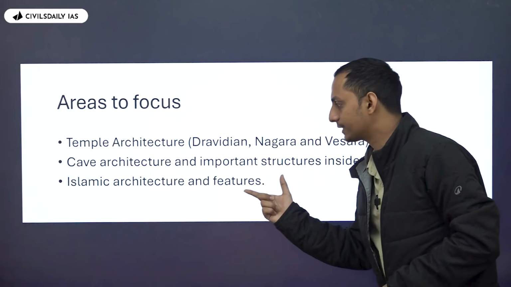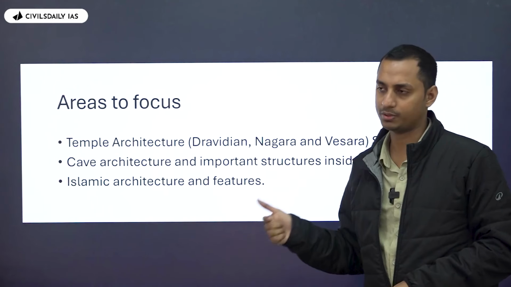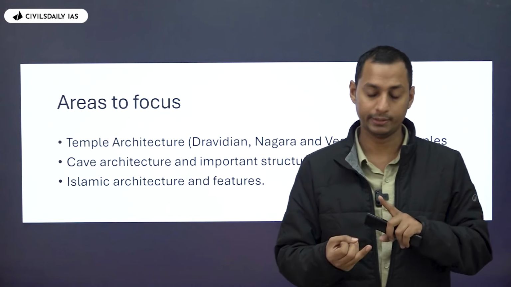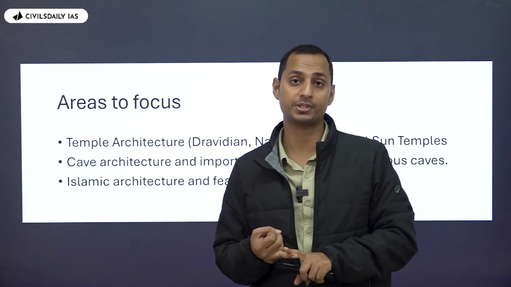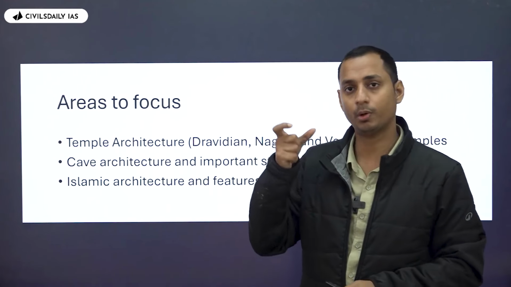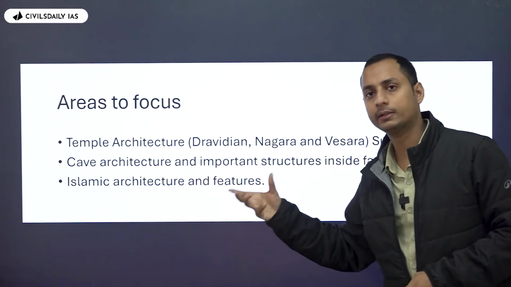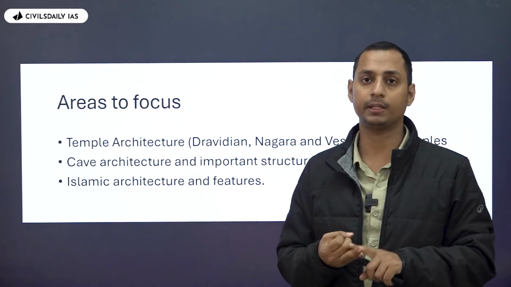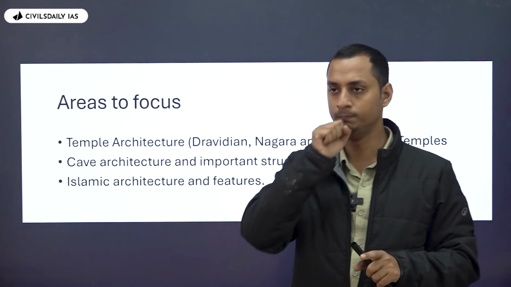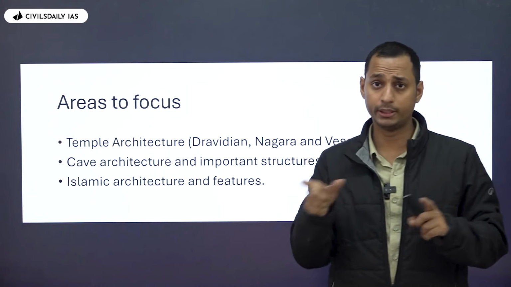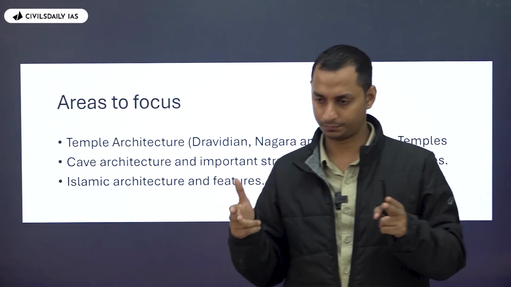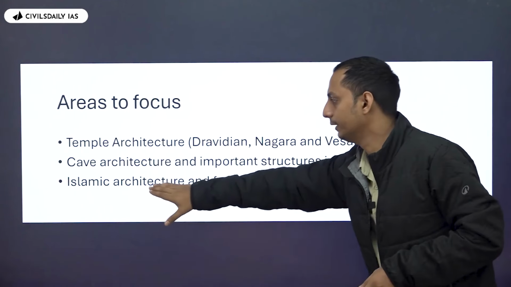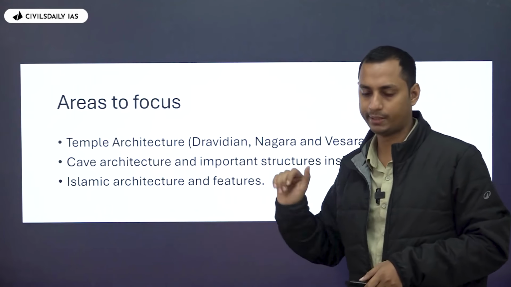And you can focus on the Islamic architecture and features as well, because in 2016 they asked about the Bara Imambara. And they have also asked about Fatehpur Sikri. So the most important Islamic architectures in India and the basic features such as Pietra Dura and arabesque. The Lodi dynasty introduced the double dome. The Lodi dynasty also introduced the garden system, the Charbagh gardens. This is also something that you can go through. Okay, everyone?